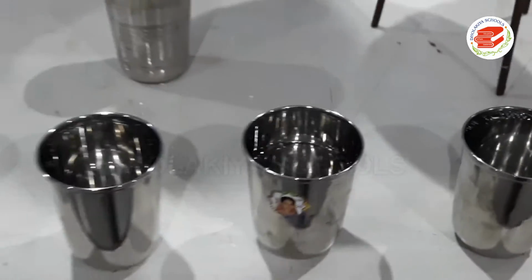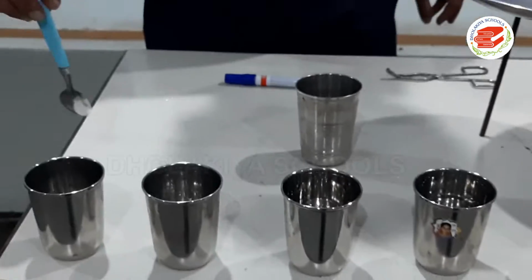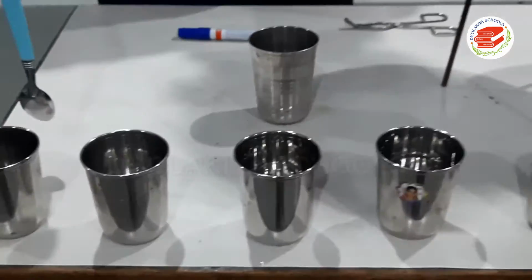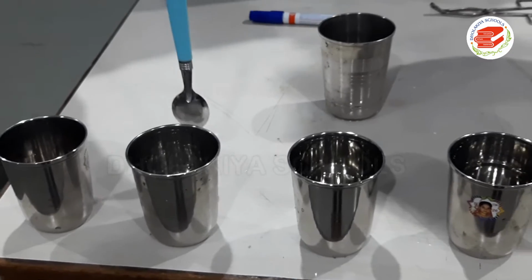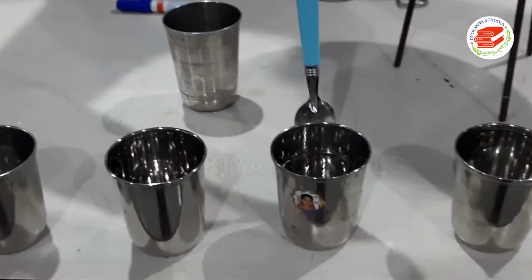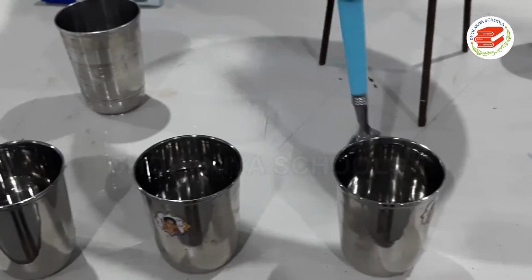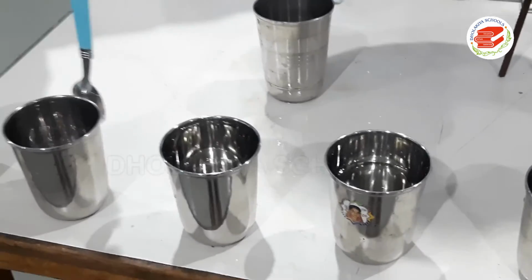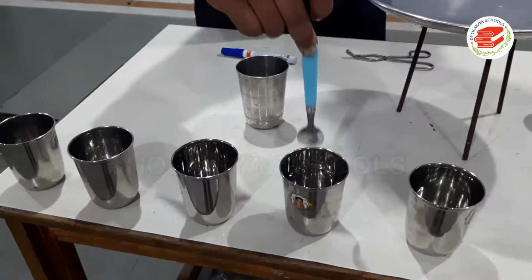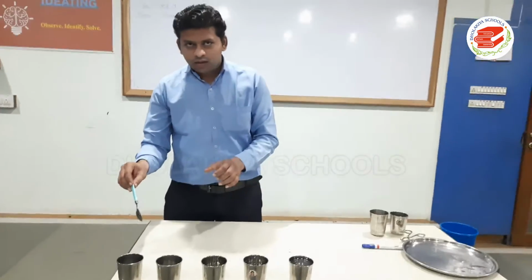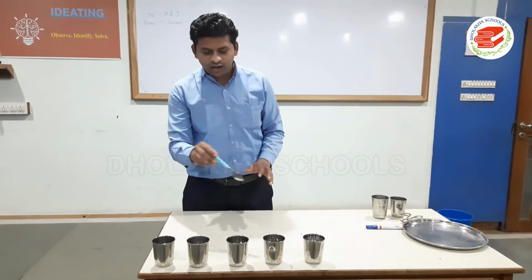Now let us start vibrating these glasses. What happens? Observe the sound properly and clearly. I think you observed the thickness of the sound in each and every glass.